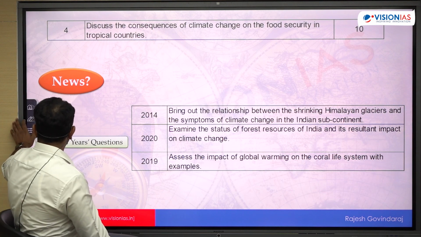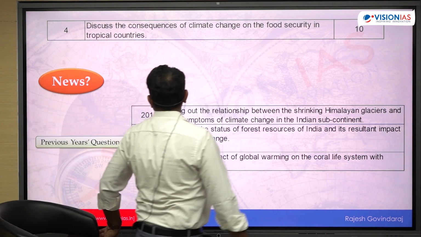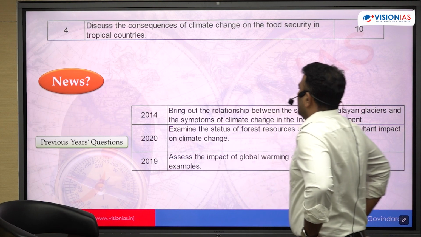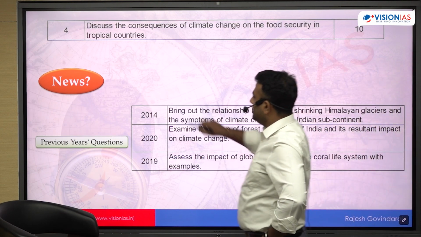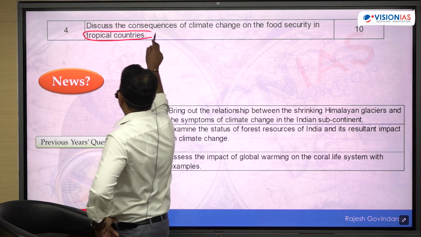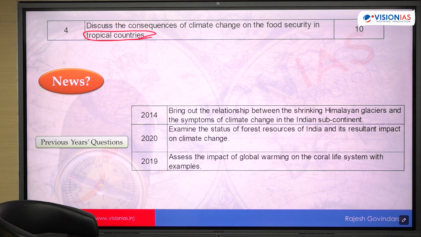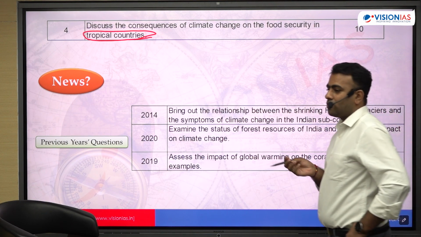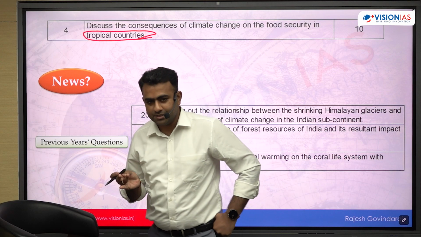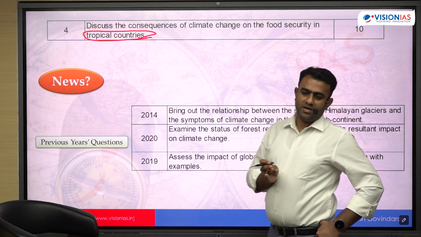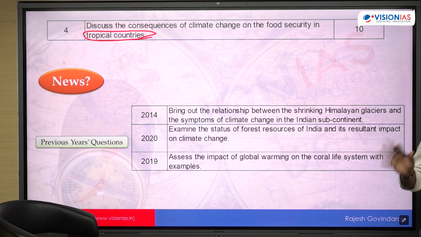You have to read the question very carefully. Okay, so first part तो ठीक है, discuss the consequences of climate change on the food security in tropical country. This is the keyword. You cannot restrict your answer only to India. At the same time, you cannot generalize to the entire world. You have to talk about the tropical countries, the impact of climate change on the food security within the tropical countries.